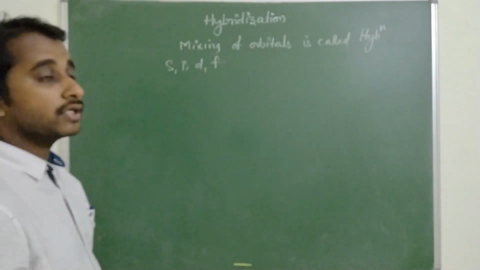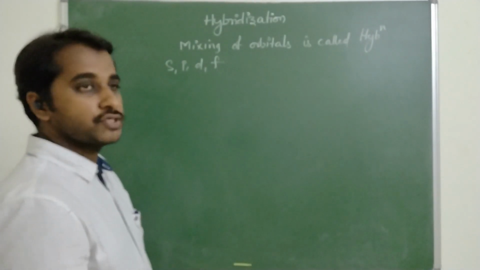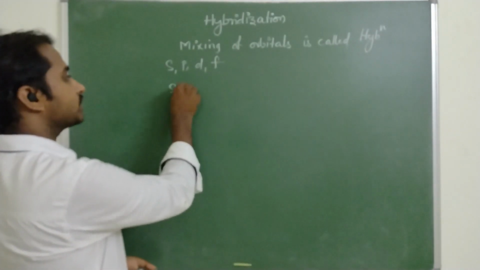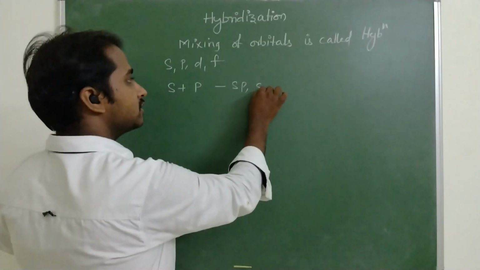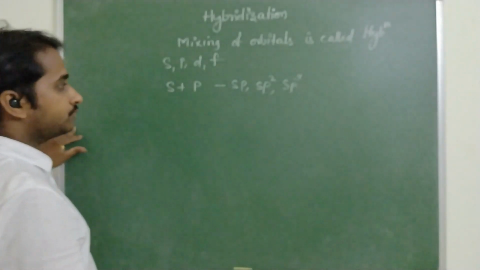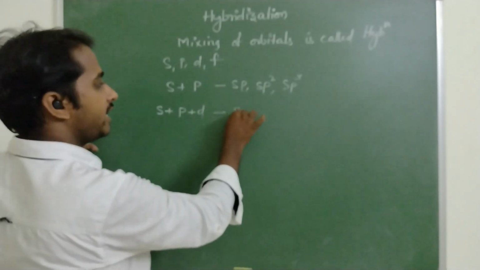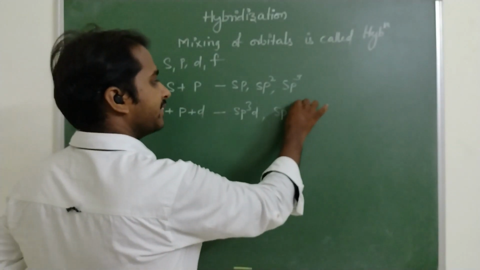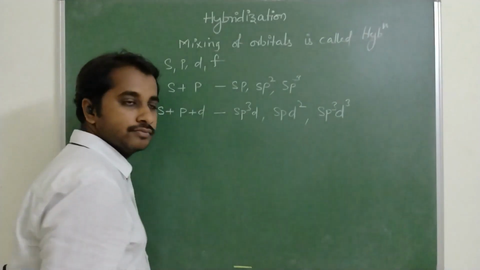What are the types of orbitals we have? s, p, d and f orbitals we have in chemistry. So how are these orbitals going to mix? If s is mixed with p, we have sp, sp2, and sp3 hybridizations possible. If s, p and d mix, then we have sp3d, sp3d2, and sp3d3 hybridizations.